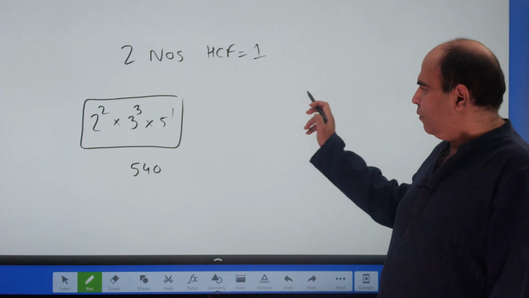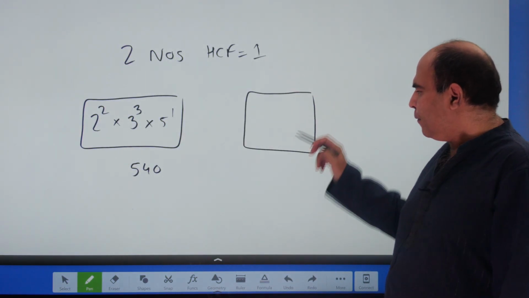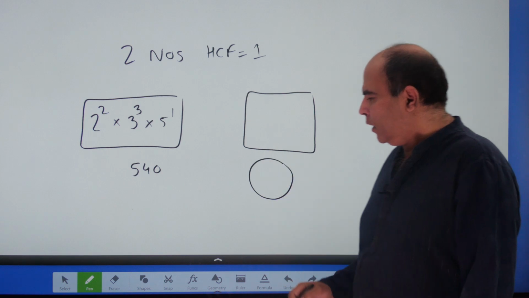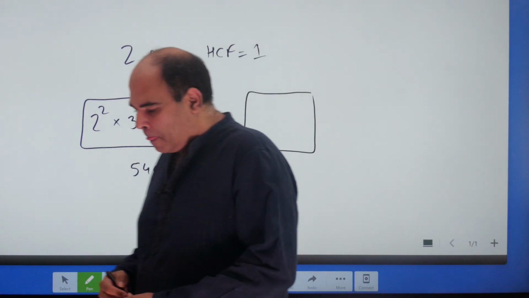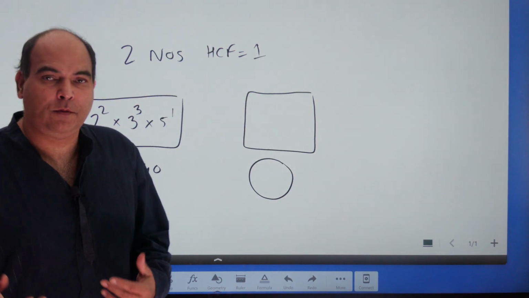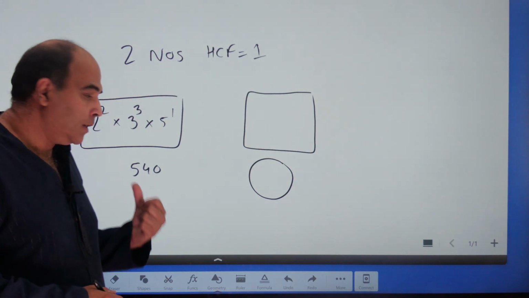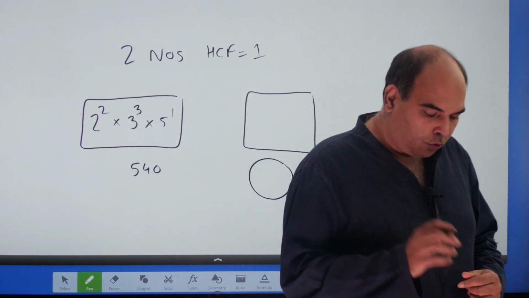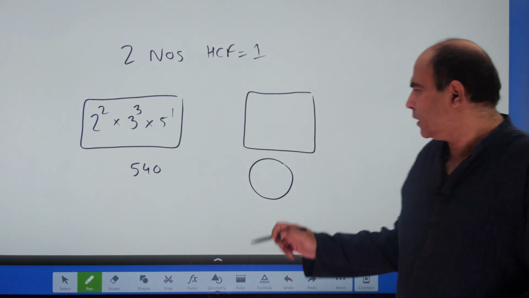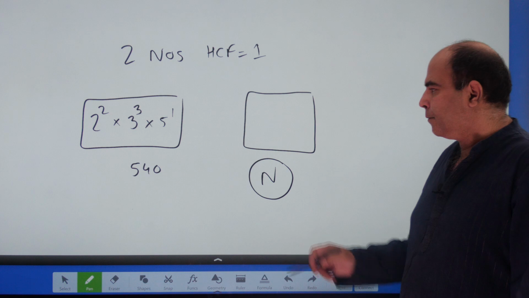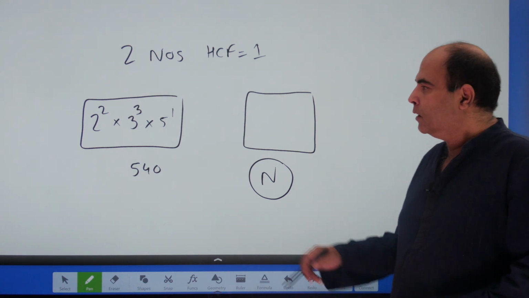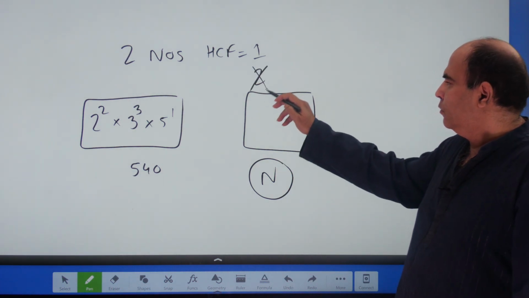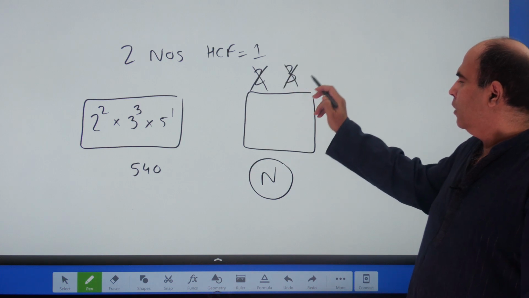Now if I want to find a coprime number to the number 540, I want a number which is coprime to 540. What kind of numbers will be coprime to 540? And this is important for you to understand before you solve this question. So you should realize that whatever number you take, its prime factors cannot have a 2 or a 3 or a 5.